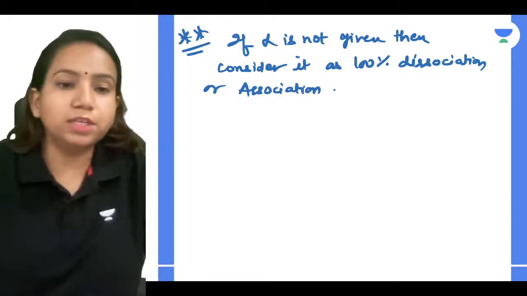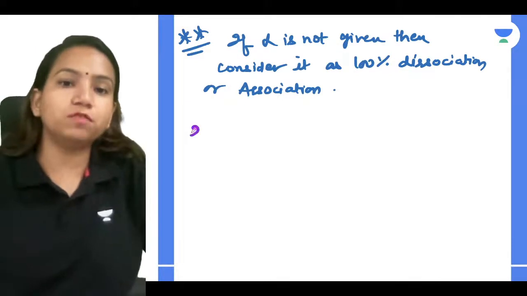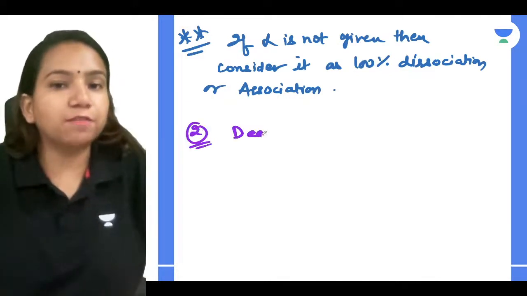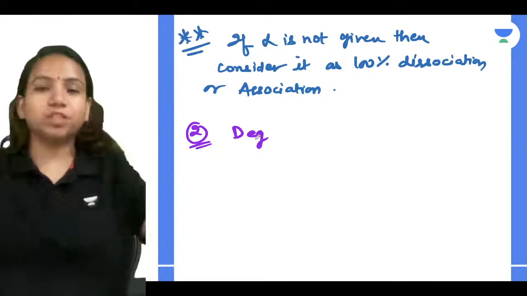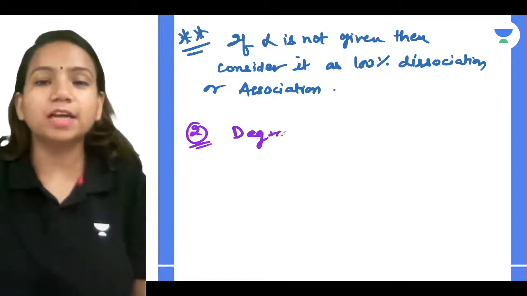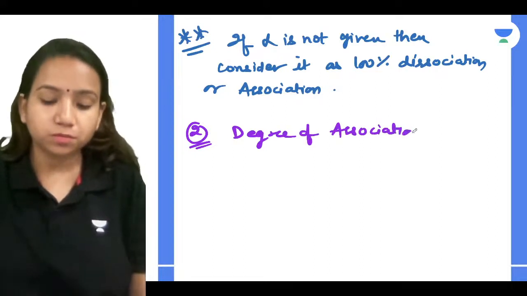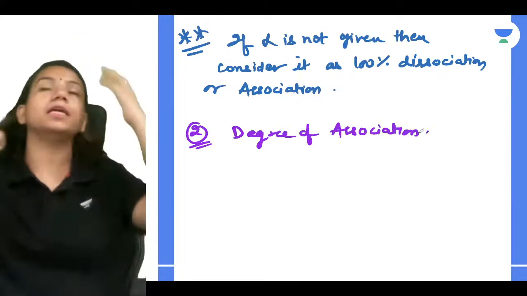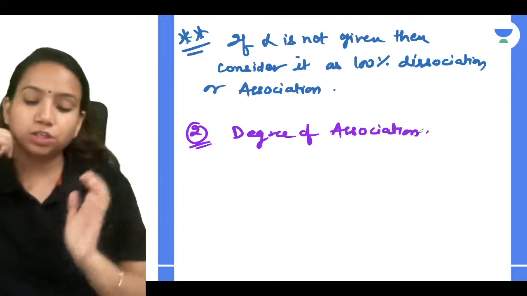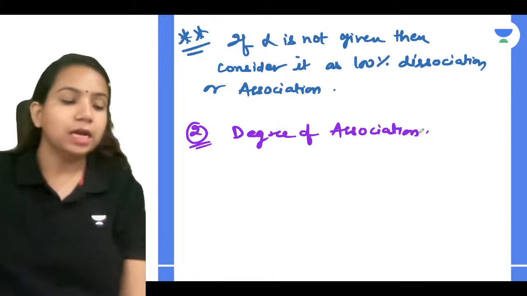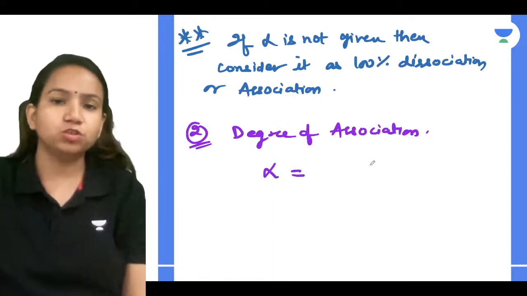So how can you find out the degree of association? Is it the same formula or different? If it was the same formula, we would have written degree of dissociation or association. We have not written that, so obviously there is a different formula for that. Degree of association is also considered as alpha.